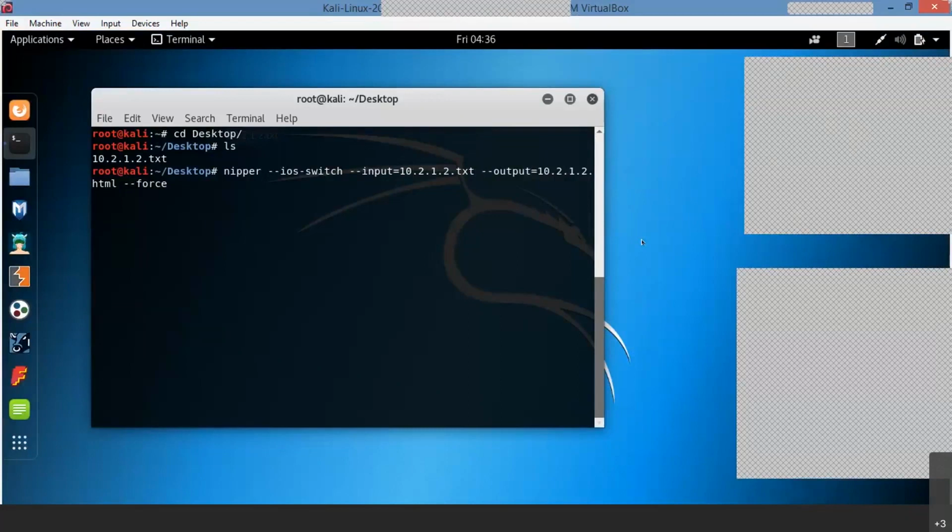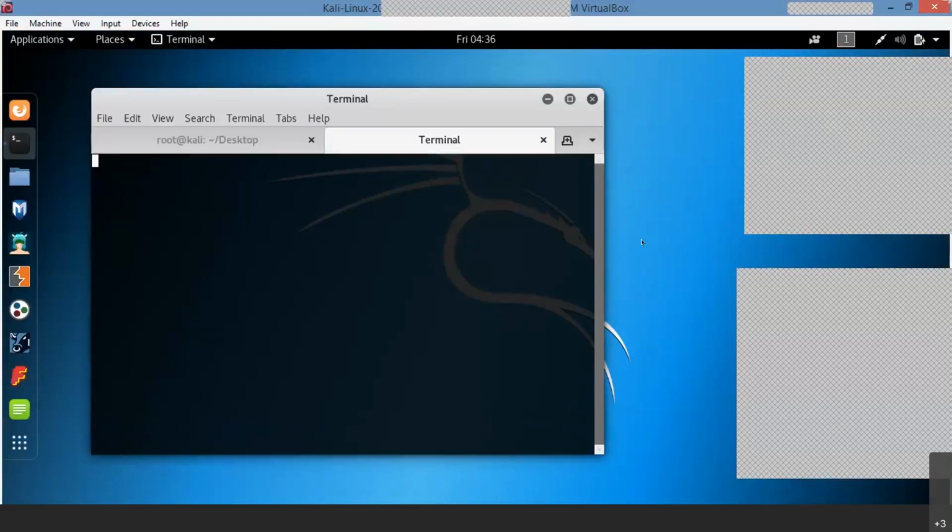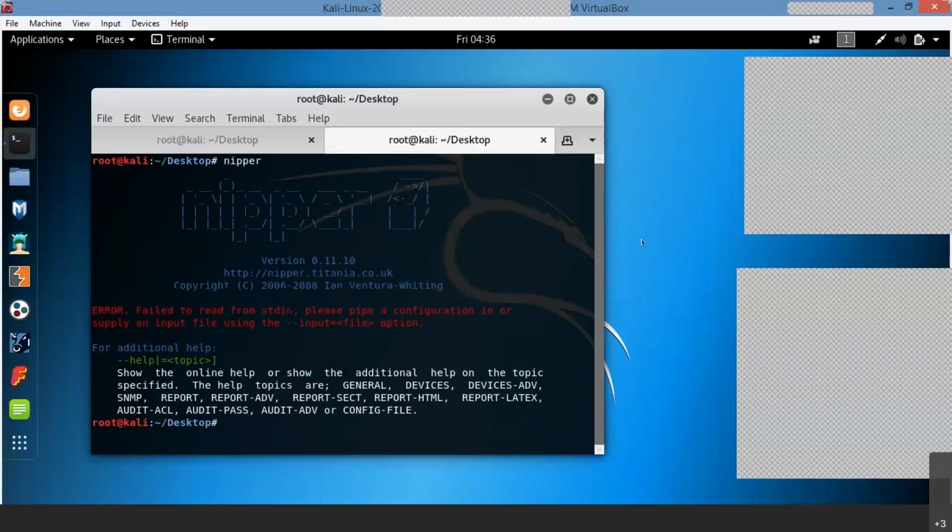So in my case, what is my input file here? So this is the command actually. Let me show you one more thing. So this is a tool actually. Okay. So this is one other tool which is installed by default on your system.